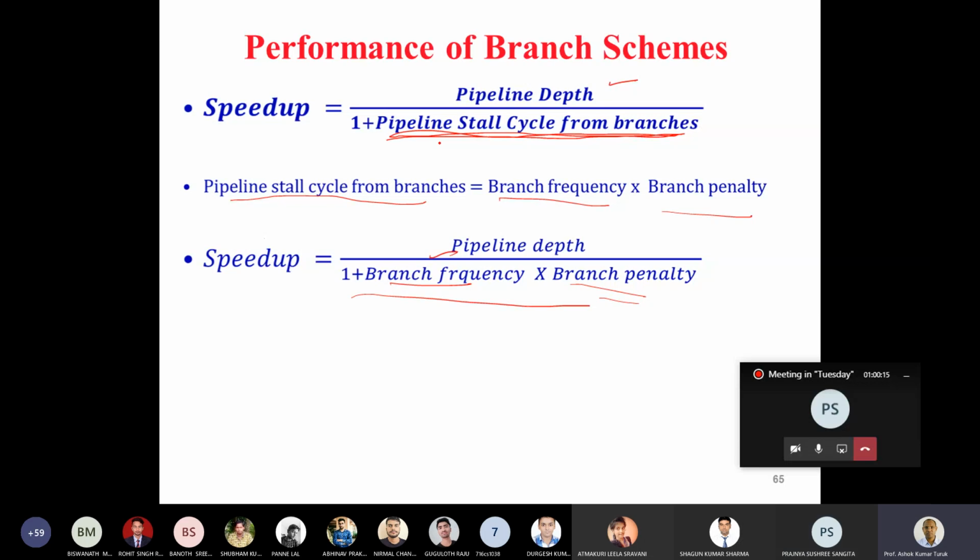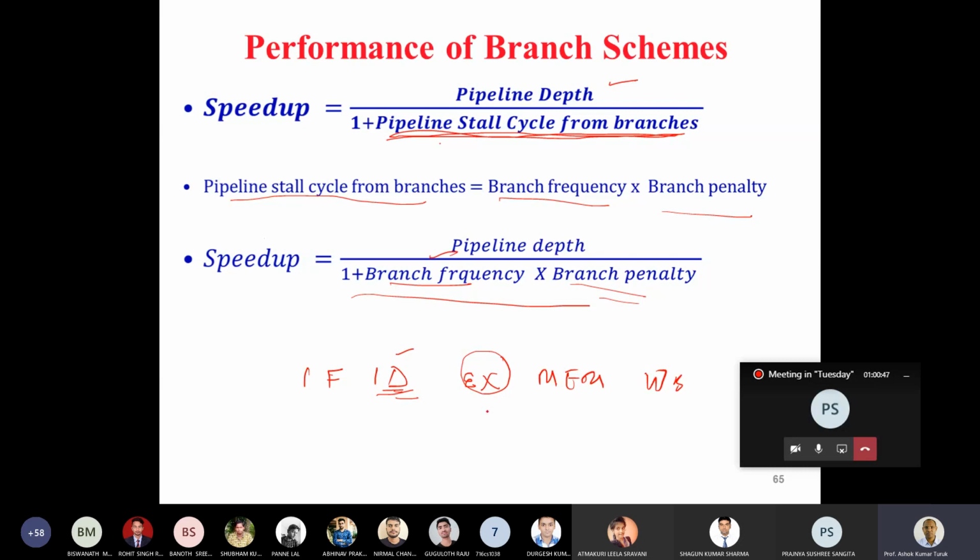But if I redraw my pipeline, with instruction fetch, instruction decode, execute, memory, and write back, and in the decode stage you do the decode and compute the target, then the outcome is known. Now instead of computing the branch target at the instruction decode stage, you compute it in the execution stage.